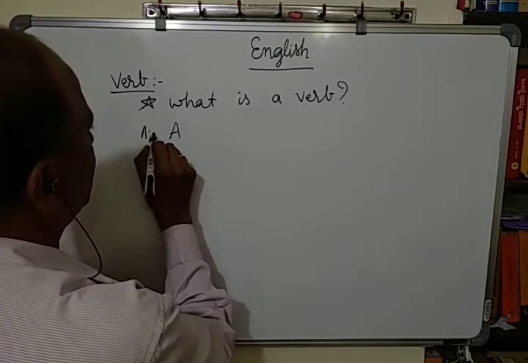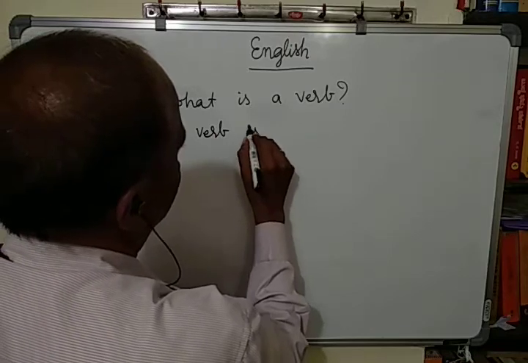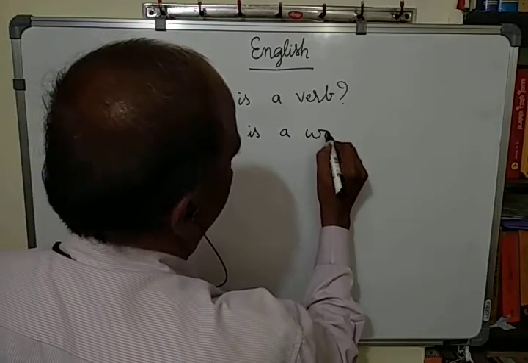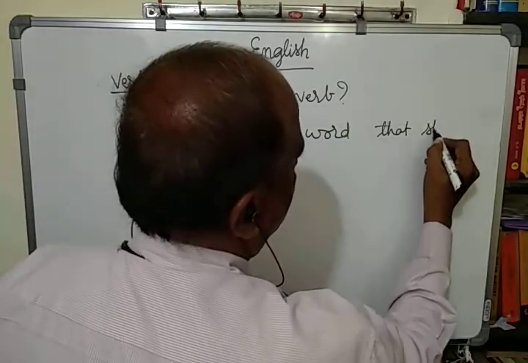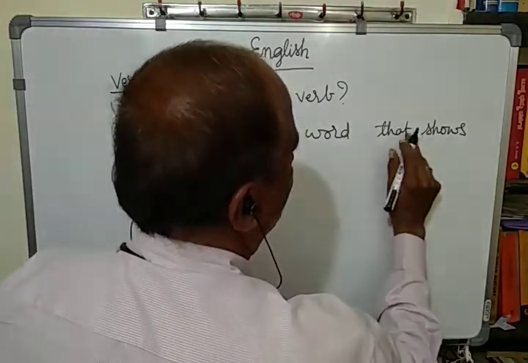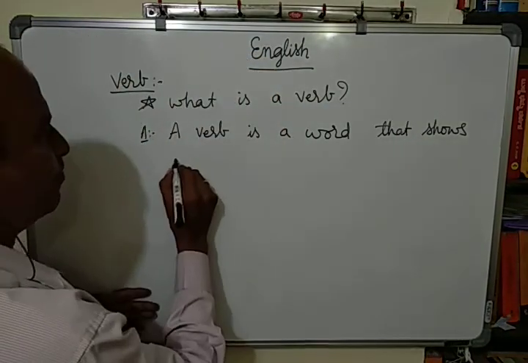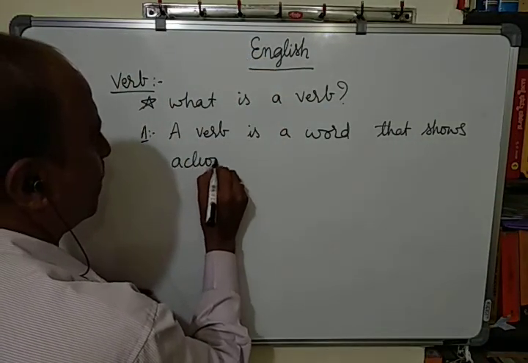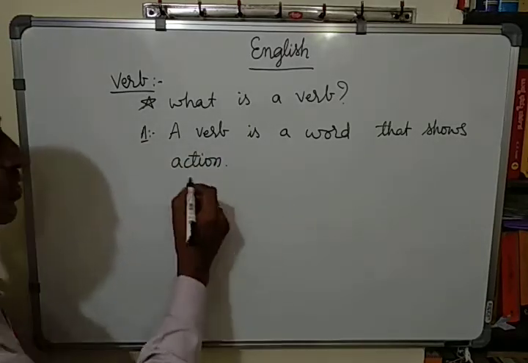Answer: a verb is a word that shows action. A verb is a word that shows action.